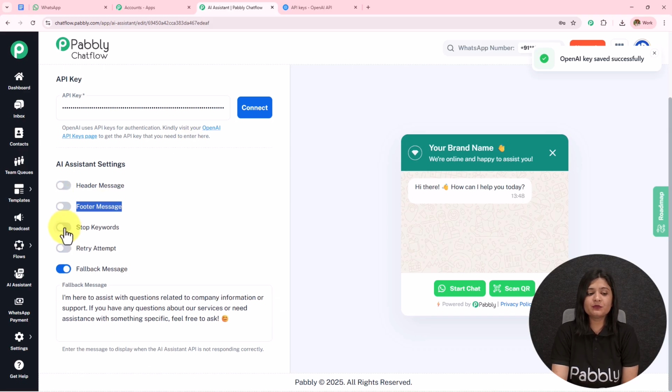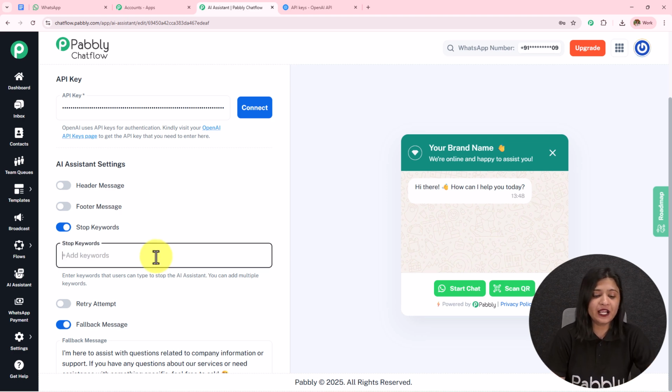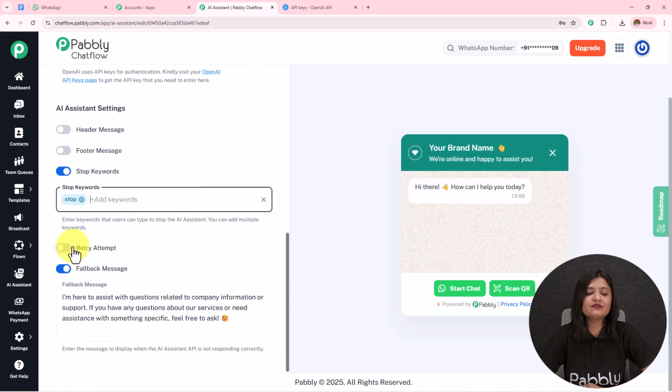Then we have the stop keyword. So if the user does not want to get replies from this AI agent, they can send this particular message, which we are going to enter here as the stop keyword. And when the user enters that particular keyword, then AI is not going to reply to them further. We have to enter that particular word and then simply press enter, and in this manner we have added this keyword.